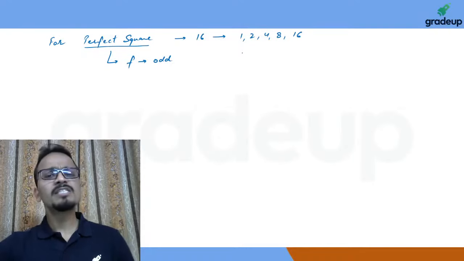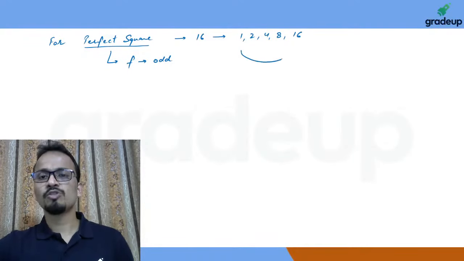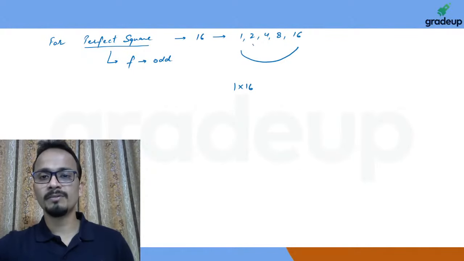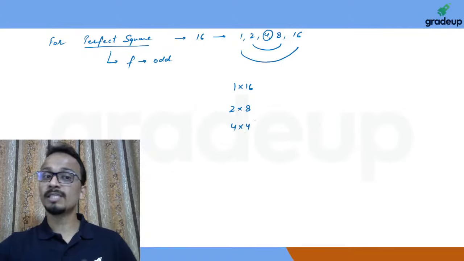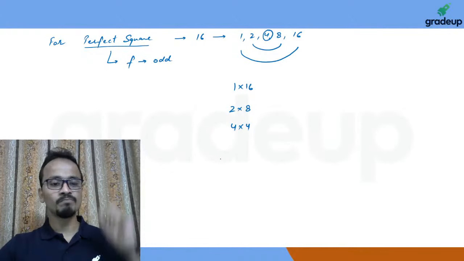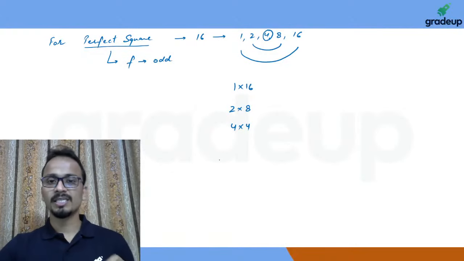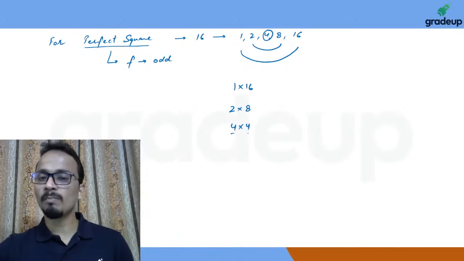Now if I start pairing up, first and last, 1 into 16, second and second last, 2 into 8, and the lone factor left in the middle is 4, so 4 into 4, since 16 is a perfect square, obtained by multiplying 4 by itself.